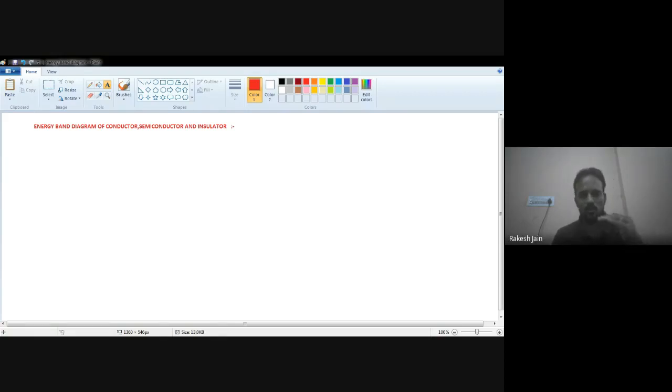Once the electrons go from the valence band to the conduction band, they will again come back to the valence band, and during this movement they release some energy in the case of a PN semiconductor diode. If it releases light while going from the valence band to the conduction band and coming back, that is known as a light emitting diode. The gap between the conduction band and the valence band is known as the forbidden energy gap.